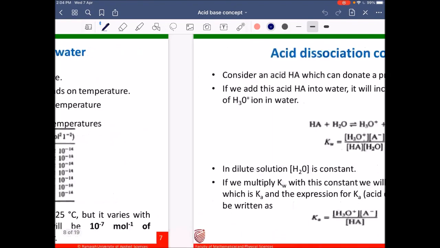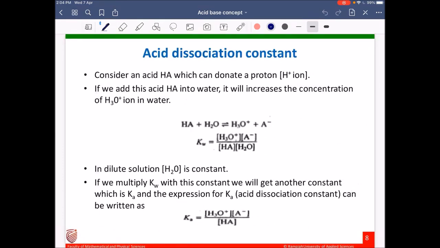Now consider an acid HA, which can donate a proton, H plus ion. If we add this acid HA into water, it will increase the concentration of hydronium ion. We can write that equation as HA plus H2O gives H3O plus A minus. And we can write the equilibrium expression: hydronium ion concentration into A minus divided by concentration of acid HA into concentration of H2O.